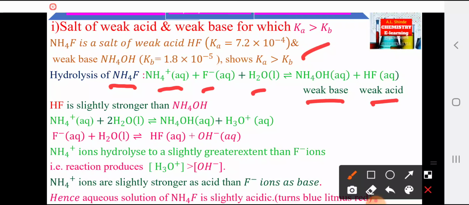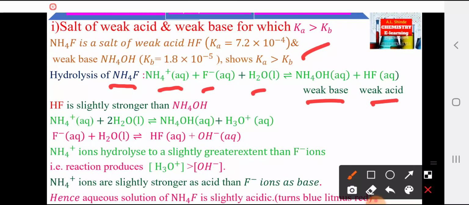The HF is slightly stronger than NH4OH because its Ka value is greater than the Kb value of NH4OH.